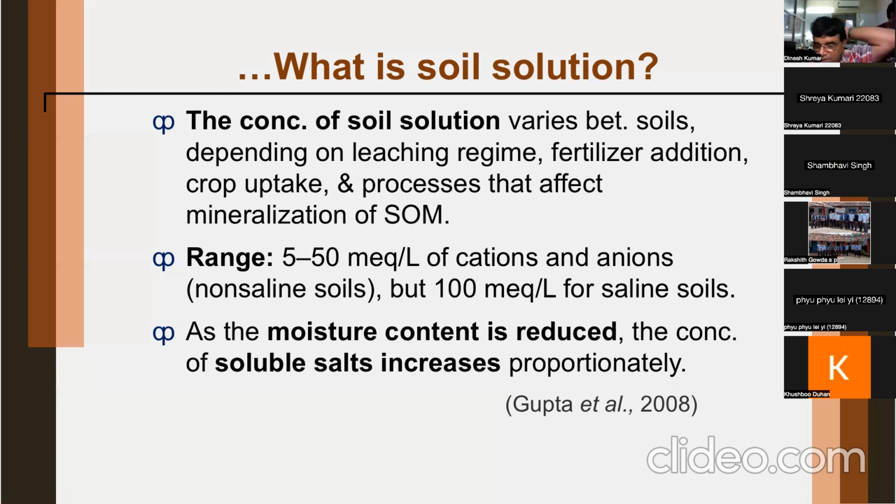A milliequivalent is one thousandth of the equivalent weight. So this milliequivalent is not milligram. You need to multiply milliequivalents with equivalent weight, then you can get milligram or concentration in ppm. As the moisture content is reduced, the concentration of soluble salts increases. That means you will get concentrated soil solution.